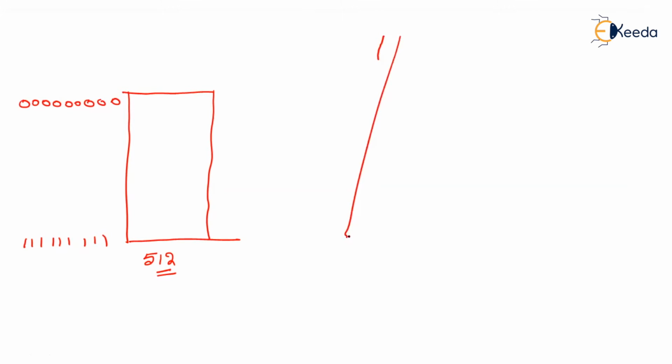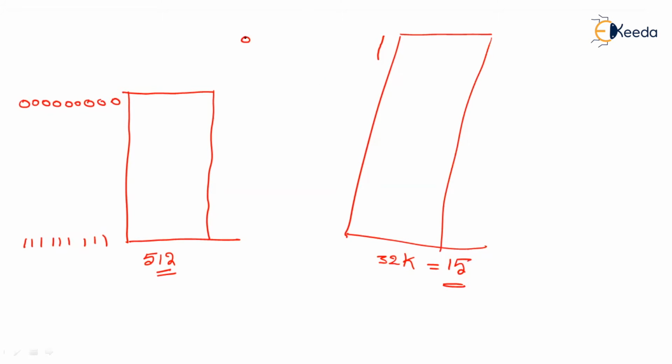So let me draw it. I may not draw it perfectly because I'm using a pen tab. Main memory is, let us say, 32K. If it is 32K, I do require 15 address digits, from 15 zeros to 15 ones. Total address range will be this one.